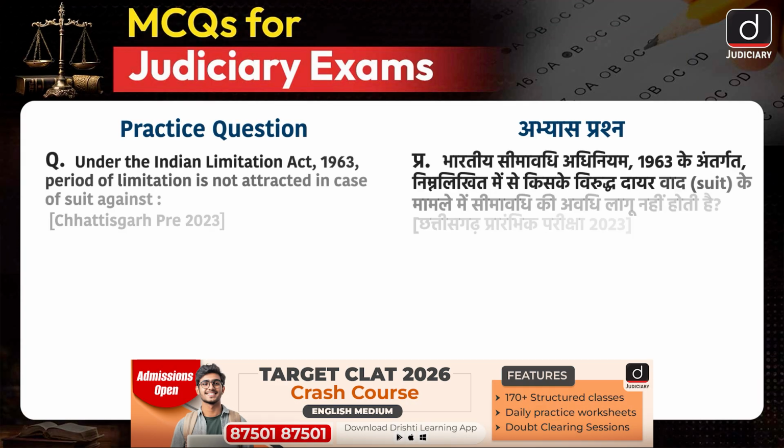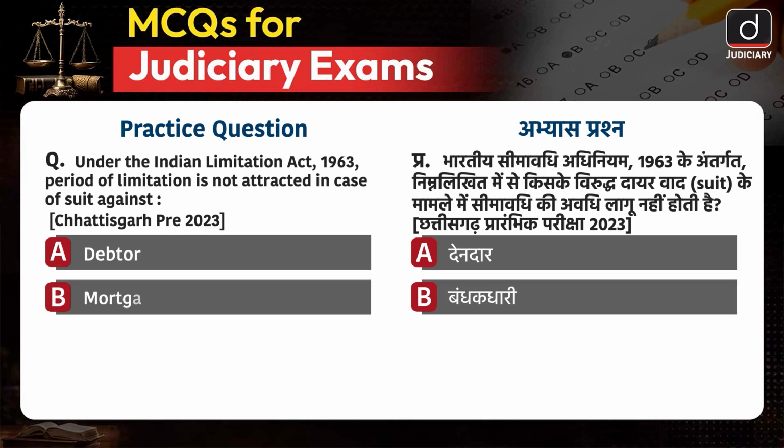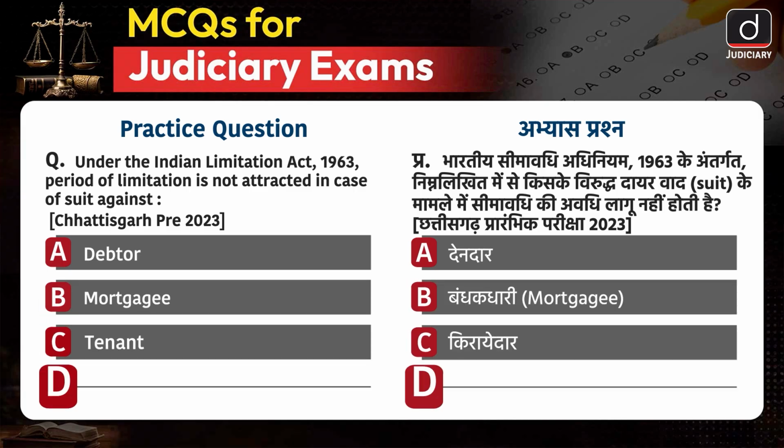It's the time for practice question. Under the Indian Limitation Act 1963, period of limitation is not attracted in case of suit against option A. Debtor, option B. Mortgagee, option C. Tenant, and option D. Trustees.